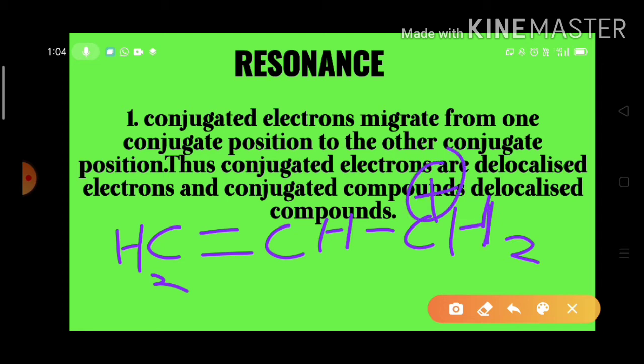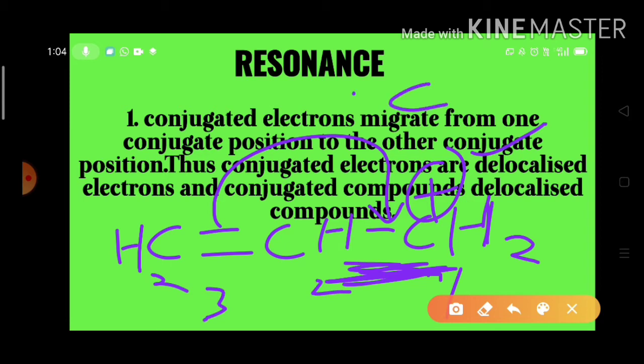So there is a conjugation between this positive charge and this pi bond. So what happens? This pi bond's electrons may migrate towards this bond, and as a result, a pi bond will be formed between the first carbon and the second carbon, and the third carbon is going to form the carbocation like this.